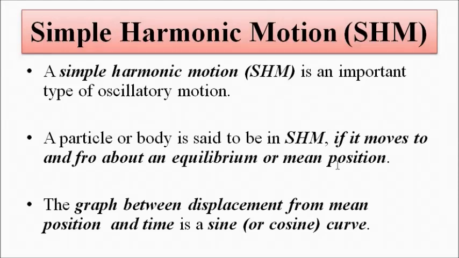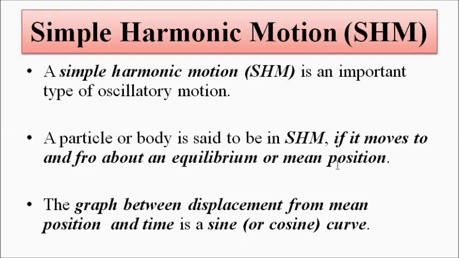So it is periodic, and it will exhibit a to and fro motion between two extreme points, and it will have a particular reference position in between called the equilibrium or mean position.